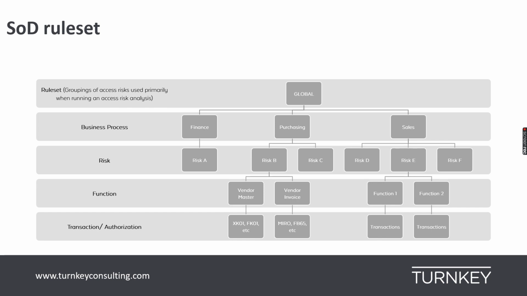Now that is my business definition of the SoD risk. If we go to the transaction and authorization, vendor master can be processed or maintained using multiple transactions like XK01 and FK01, and there are underlying authorization objects, and those need to be defined for each function, and that is the technical definition of the SoD risks.